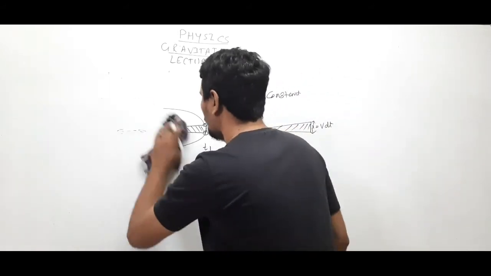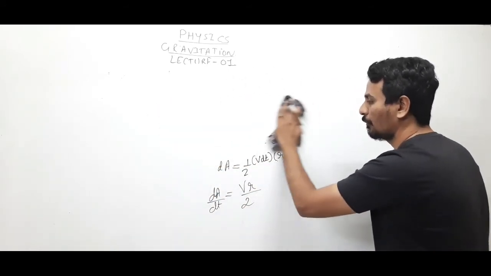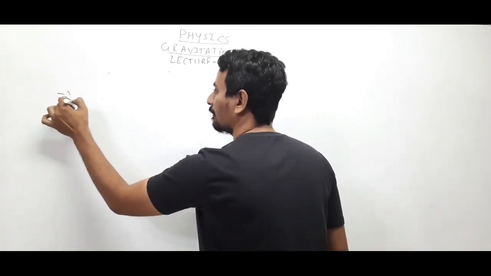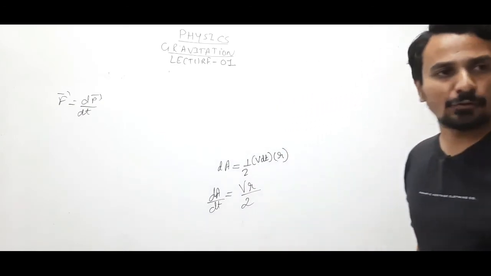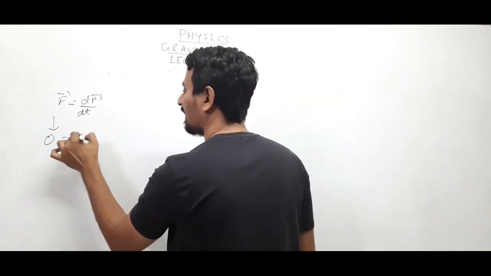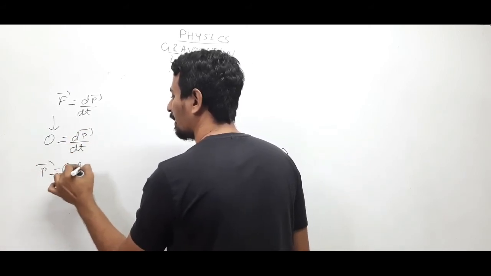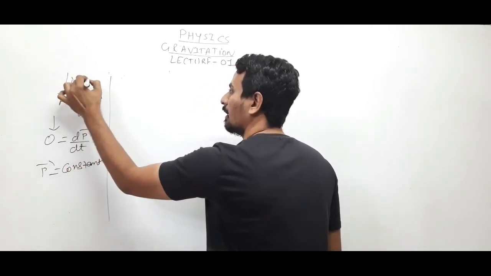Now see, in Newton's law of motion, we have seen that F equals dP by dt, the rate of change of momentum equals the force applied. If the external force is 0, dP by dt will be 0, which means momentum will remain constant. This was all about linear motion.